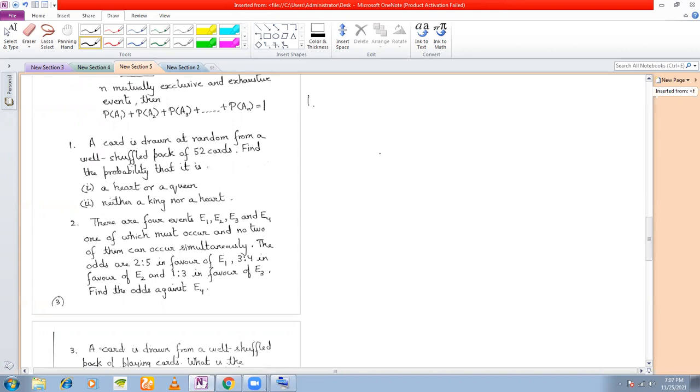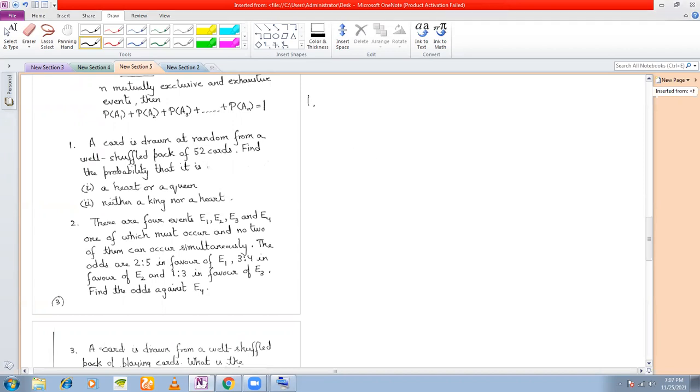The first question here states a card is drawn at random from a well shuffled pack of 52 cards. Okay, so one card is being drawn. Find the probability that it is: first, a heart or a queen, and second, neither a heart nor a queen.